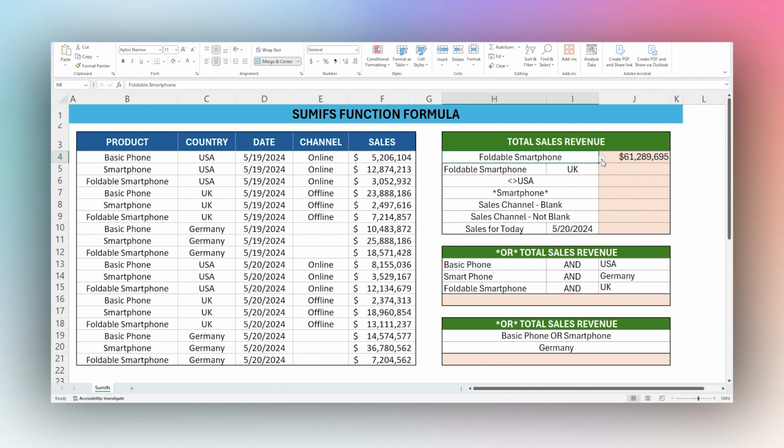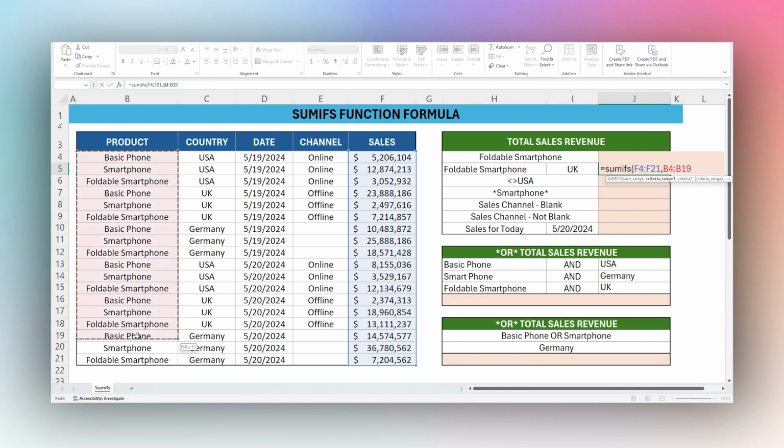All right, so if we have more than one condition, so we can have the product selected here, but if we want the product and perhaps the country, then we need to add another criteria. So let's go ahead and do this again, equals SUMIFS, open parenthesis, and then our sum range here again. And then our first criteria, we'll use our product. And then I can click on this one to match that product.